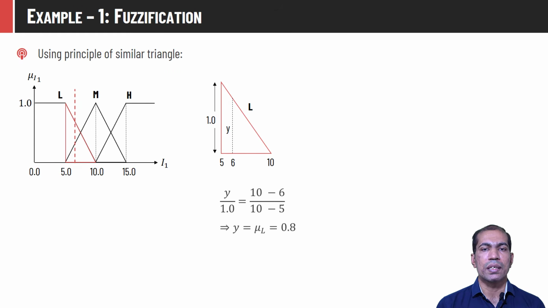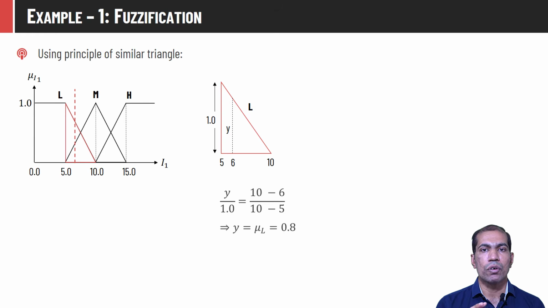We have already discussed the computation of the membership value for a particular input in the respective fuzzy set in the Mamdani approach. Let me discuss it once again here. We'll compute the membership value of input I equal to 6.0 for fuzzy class L. So the red part shown here is enlarged here. We can see that the base of this varies from 5 to 10.